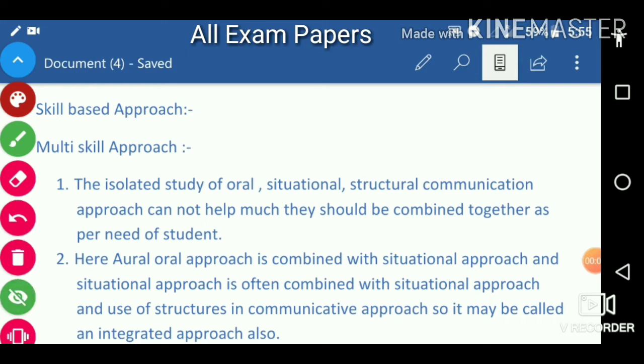Today we are learning the skill based approach. So let's start.